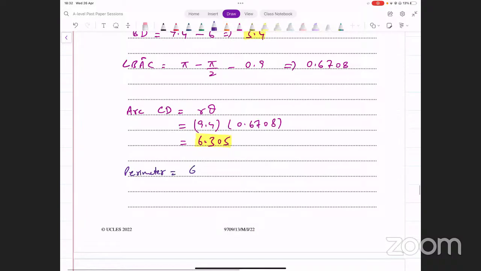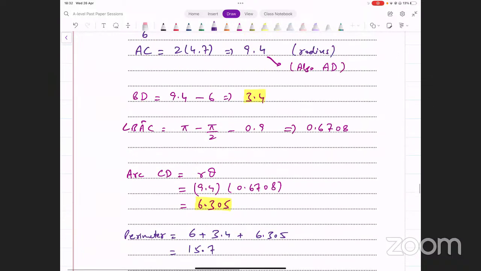Perimeter is 6 plus 3.4 plus 6.305. Let's evaluate this. This is giving me 15.7. So that's the perimeter that we have here. The perimeter of the shaded region is 15.7.